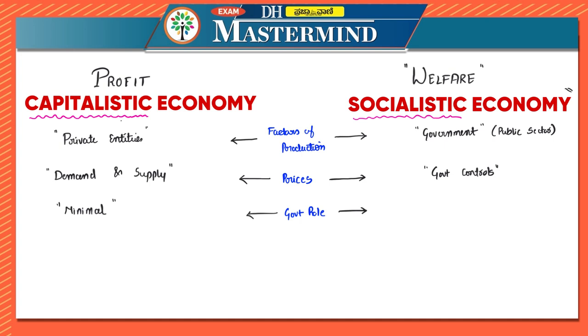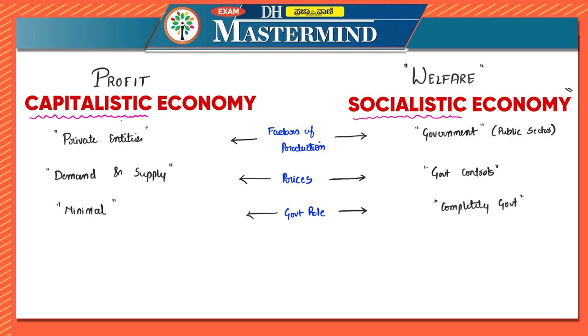Here there is minimal government interference, and in the other case it is completely under the government. That is, the factors of production, the production of goods and services, and the distribution are all under the government. In a socialistic economy, the government has complete control over the production and distribution of goods and services.